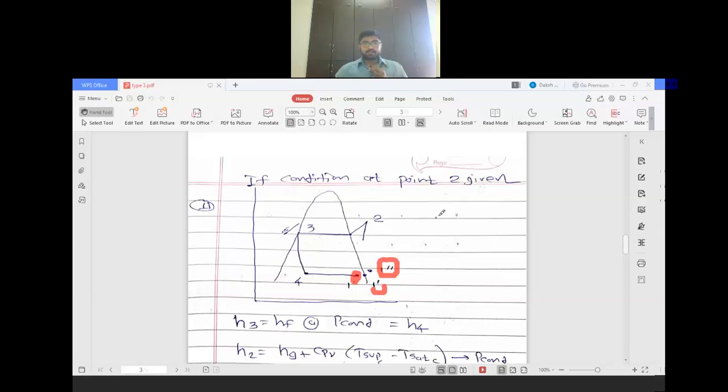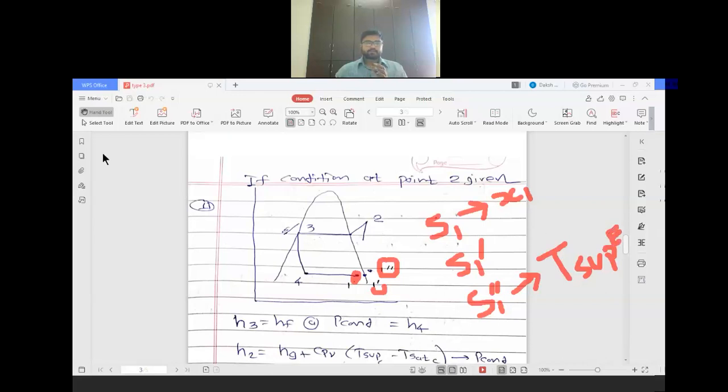For S1, along with S1 you have to find out X1. Remember that. Once you found out S1', no need to find out anything. And if you got S1'', then you have to find out T superheated evaporator. So remember that.